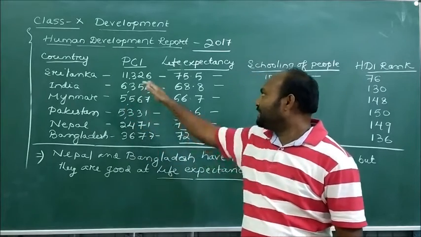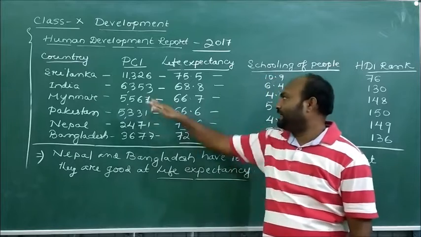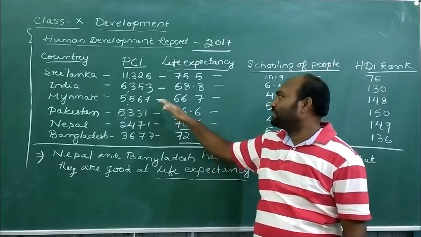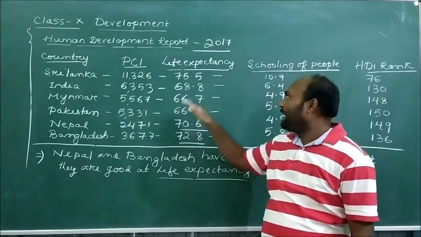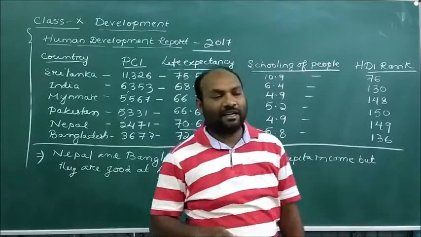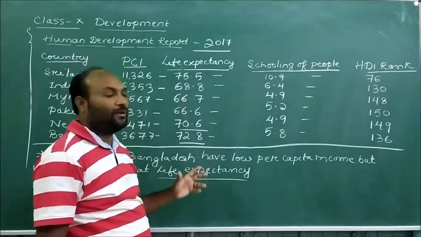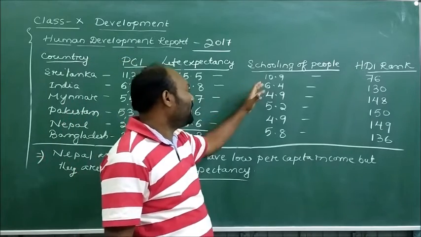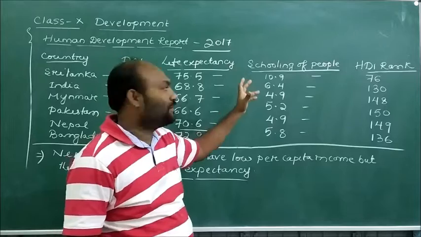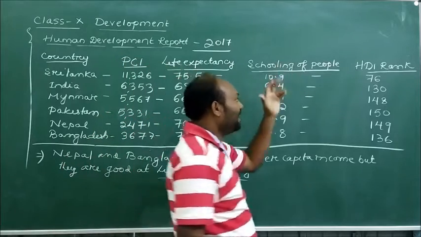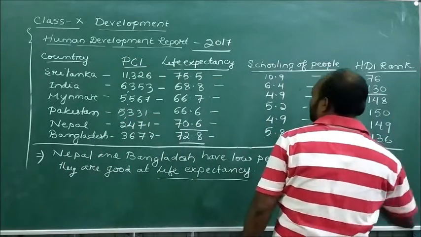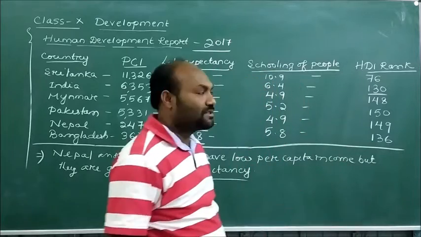Here we see the per capita income of India, and it is nearly 6,353, and the life expectancy as well as the health facilities, it is nearly 68.8. The schooling of people is only 6.4, and in SDI rank, India is in the 130th position.